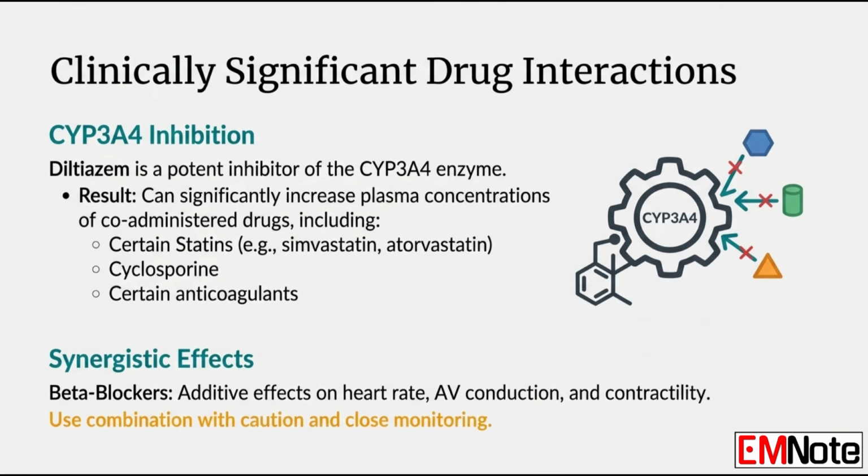There is also the beta blocker controversy. While combining Diltiazem with a beta blocker can be highly effective for refractory rate control, it significantly increases the risk of severe bradycardia and high-grade heart block. This combination should only be used under close supervision, usually in an inpatient setting, and is generally avoided in the elderly population where the conduction system may already be compromised.